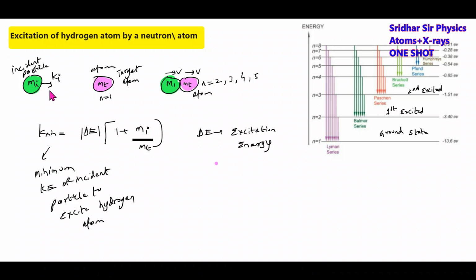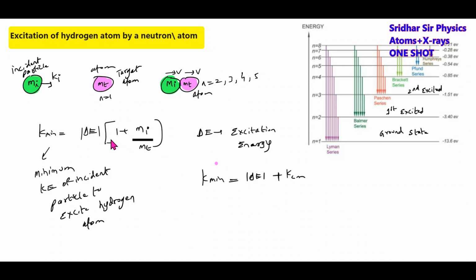It has to carry energy so that it will excite, and also finally both the incident particle and the target atom should move with a common velocity, so some energy remains as kinetic energy. So this minimum kinetic energy is equal to delta E plus K_cm. I explained this concept in a video available on the channel. Directly I'm writing the formula in one shot instead of the derivation.